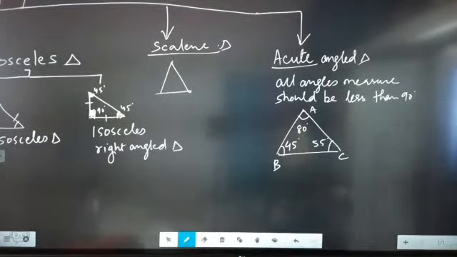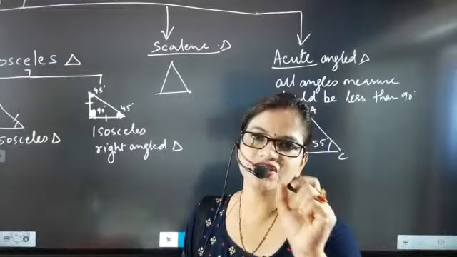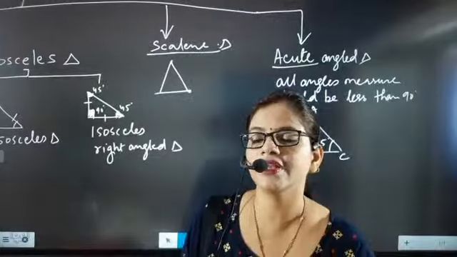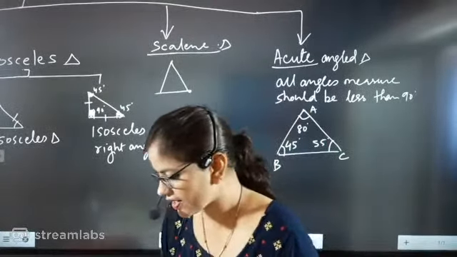You know that. Now beta, an acute angle triangle, where each angle measure is less than 90 degrees, will be called an acute angle triangle. Such triangles will be called acute angle triangles.